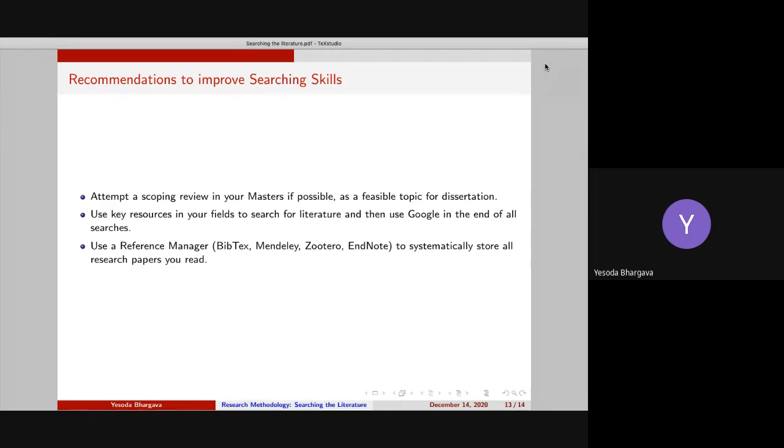So either things are clear to you or they are not clear to you. So the idea is that because you'll be working very heavily with research papers and everything, I strongly recommend that you develop a search strategy and try to use that strategy in the respective portals, and then you will automatically feel the difference that your search becomes much more structured. And once you introduce reference managers, it will become further structured. So make sure you follow this approach. And this was all for today.